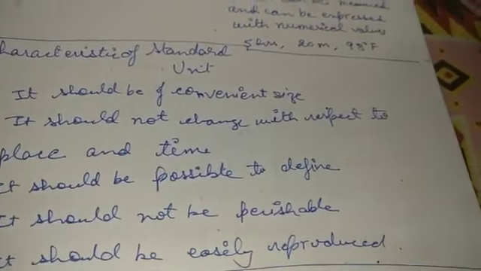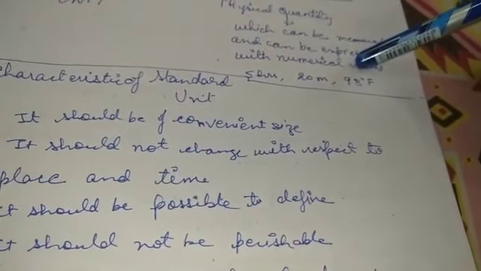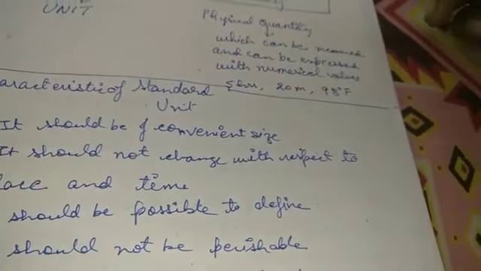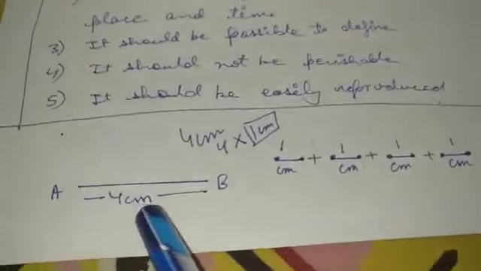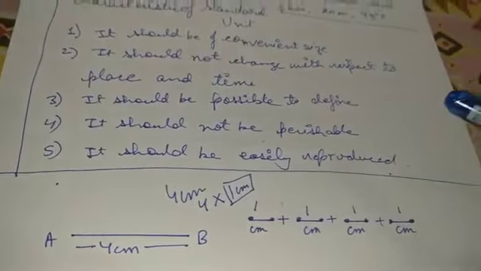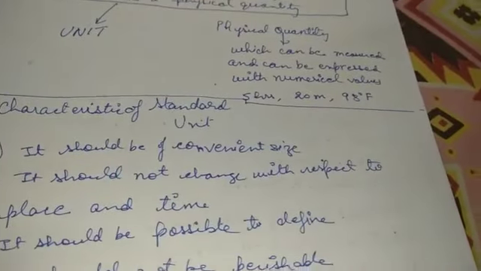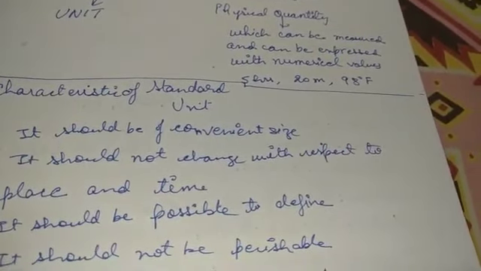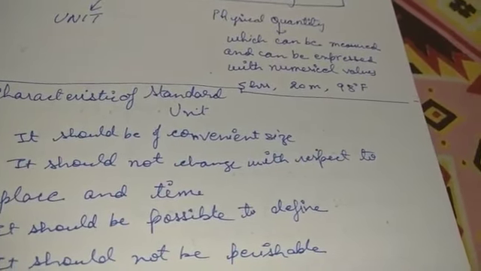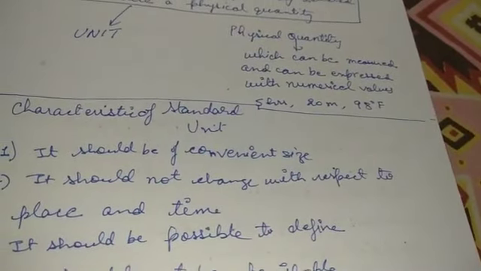Next, it should not change with respect to place and time. Suppose you had a book, and when you measured it in India, it came out to be, let's say, 4 centimeter, 40 centimeter, be it anything. And when you measure the same thing in America, it comes out to be 4.2 centimeter, 4.5 centimeter. Why? That means the unit that you used is not of good order and does not have proper measurement in it. So it should not change.